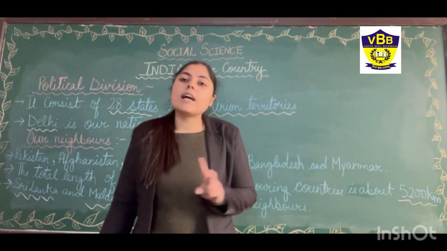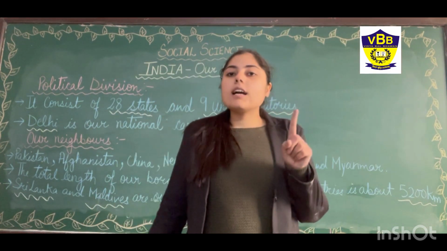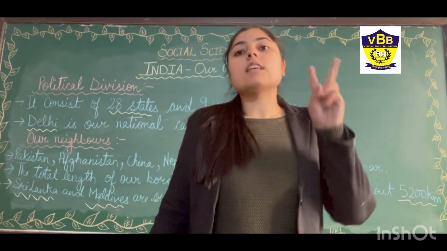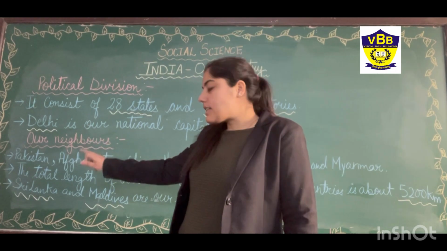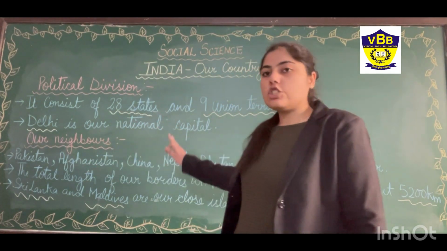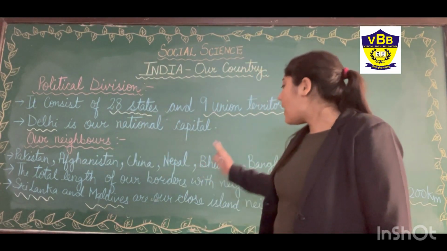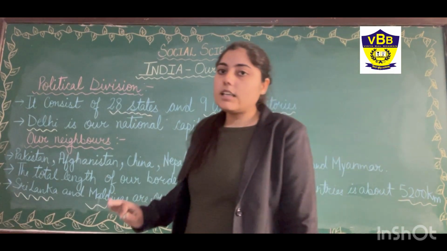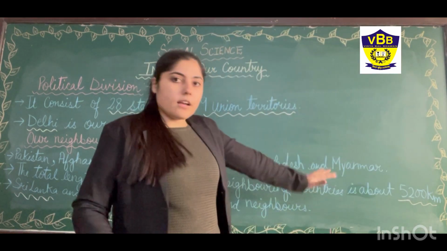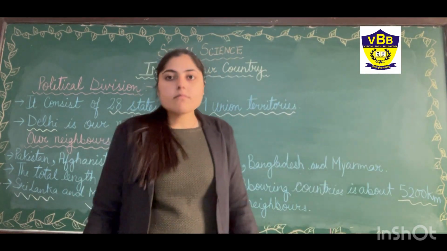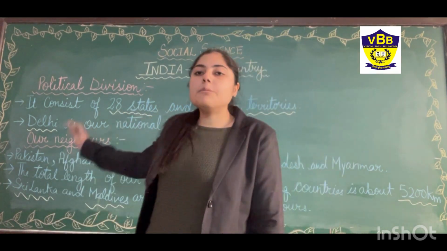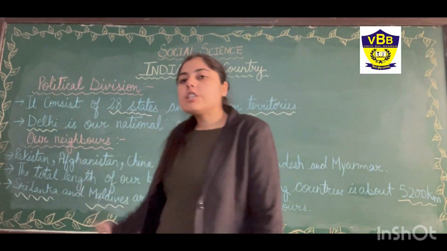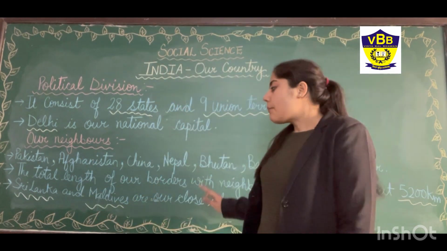The neighboring countries are Pakistan, Afghanistan, China, Nepal, Bhutan, Bangladesh and Myanmar, and your neighboring islands are Sri Lanka and Maldives.